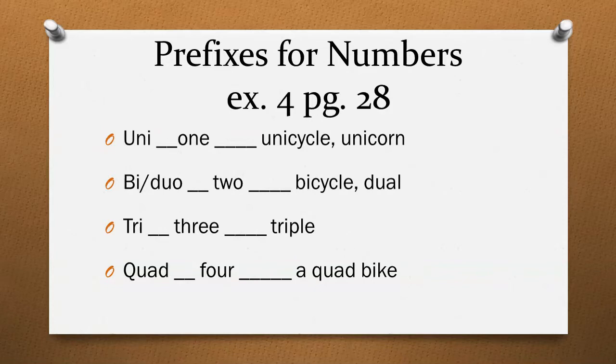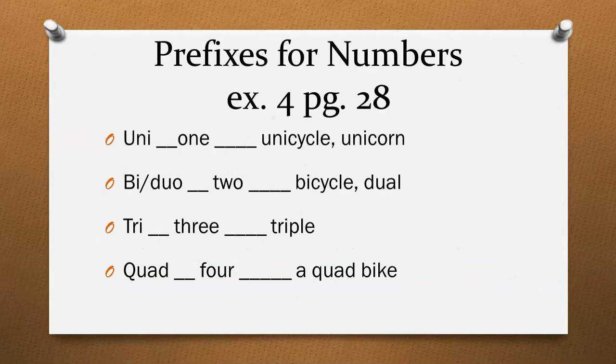Bicycle, a cycle which has two wheels. Dual, a thing which has two qualities. Triple, a thing that is 3 in number. Triplets, three children born to a single mother at the same time. Quad means 4, a quad bike, a bike which has 4 wheels. So these prefixes, when we add them to words, change their meanings.